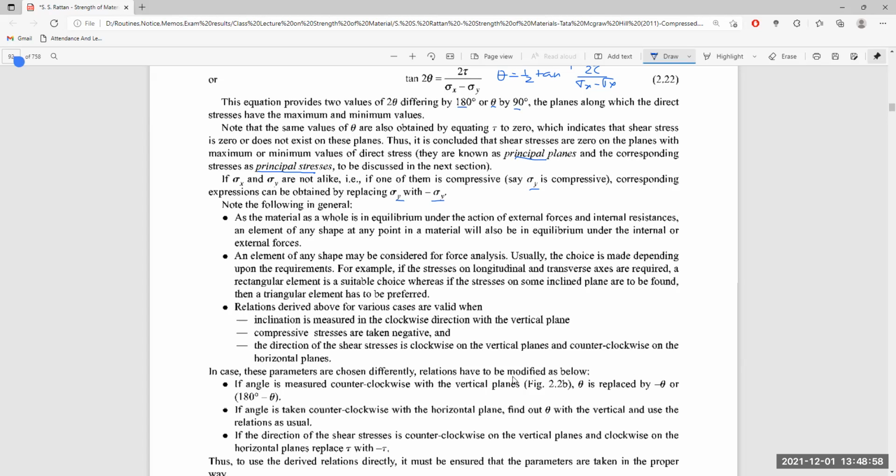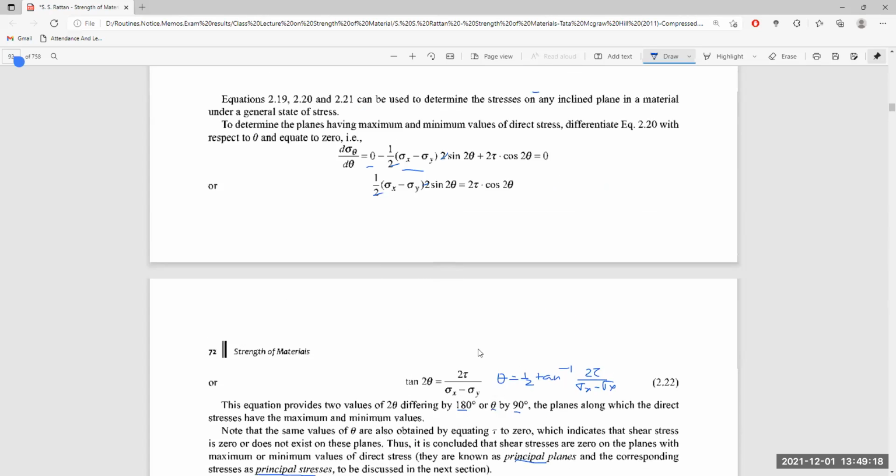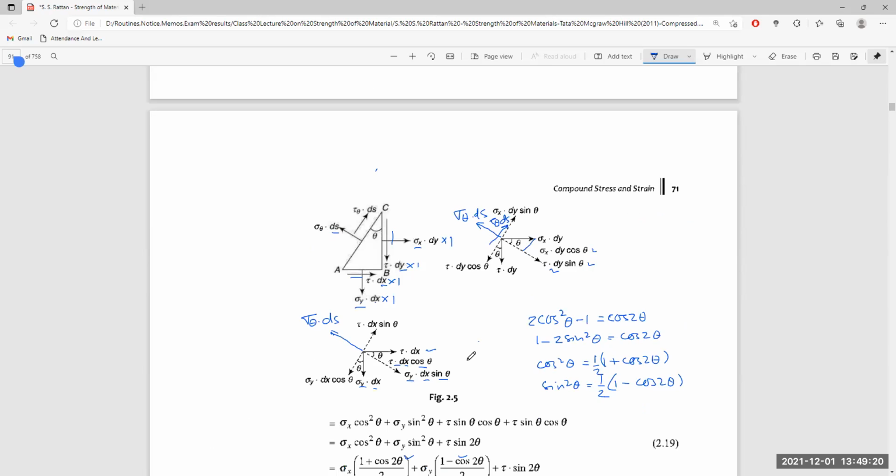The relations derived above for the various axes are valid when the inclination is measured in the clockwise direction with the vertical plane. Compressive stresses are taken negative. The inclination is measured in the clockwise direction with the vertical plane, meaning this is the inclination here. This is the vertical plane. It is the angular plane, and it introduces an angle from here to here. So this is one of the relations here.